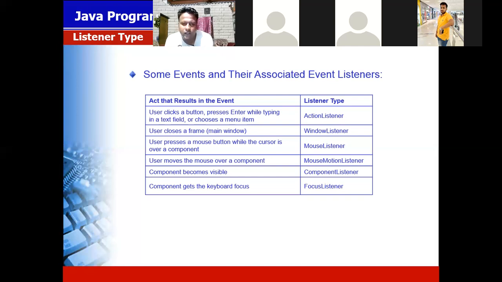Then when the user wants to close a frame, at that time window listener is used. When the user presses a mouse button while the cursor is over a component, at that time the listener is mouse listener.